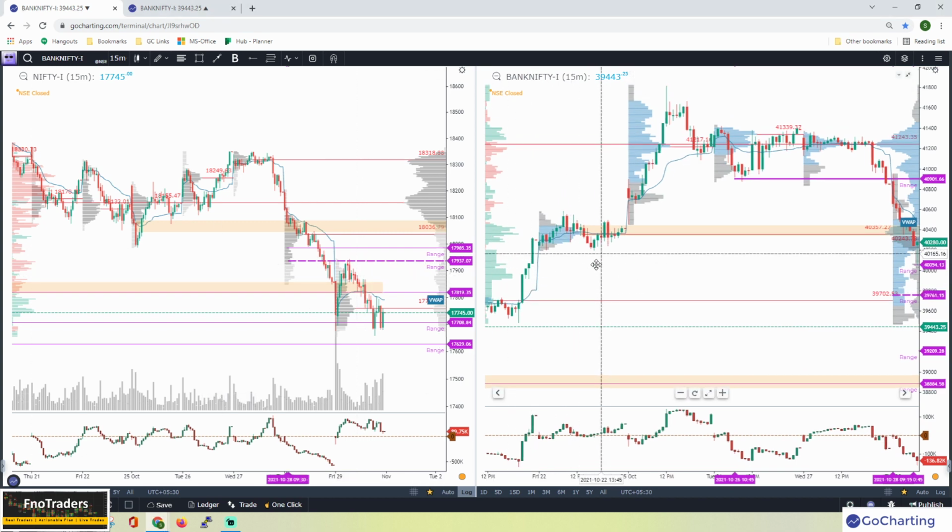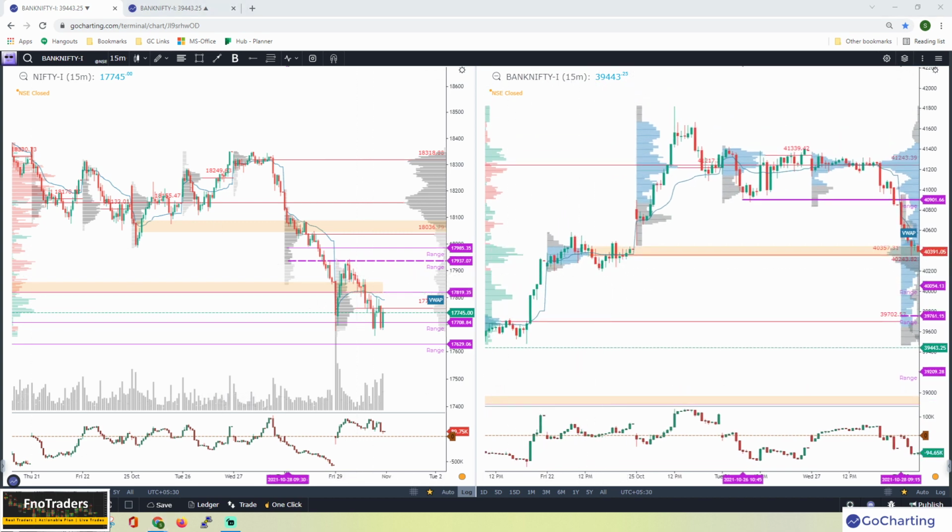So look at this example. Again, this was a tight range day, so that also increases the probability that the next day could be a breakout day. Value area high and lows are marked. The open was just around the value area high, and once it sustained, it provided a good trending opportunity.